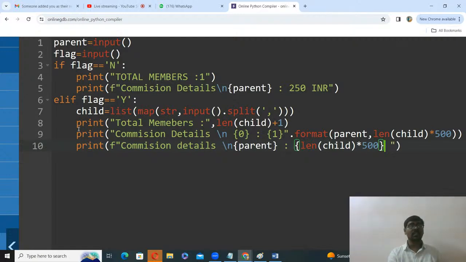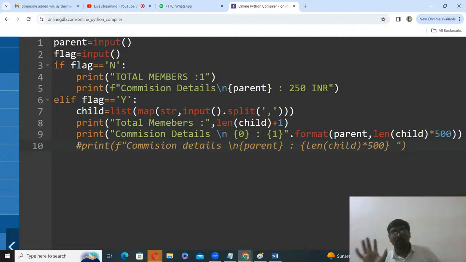So both are same. Whatever you want, you can use that one. Just the format is different only. Now what I am getting, commission details 0 means 0 is replaced with the parent, 1 is replaced with this one.